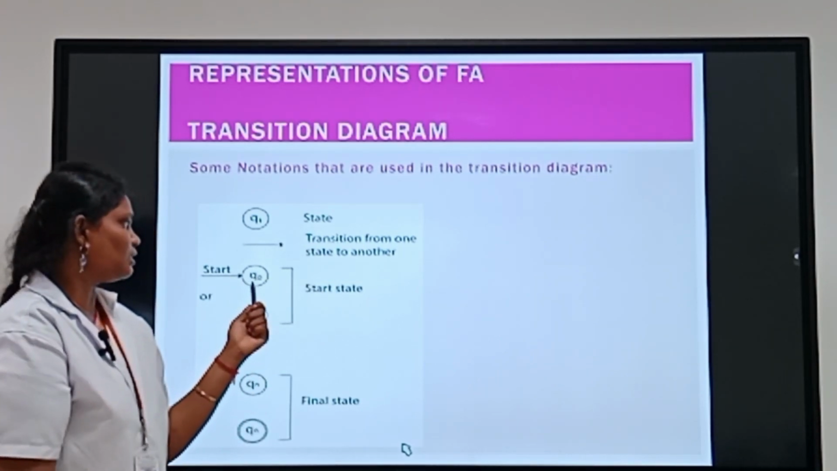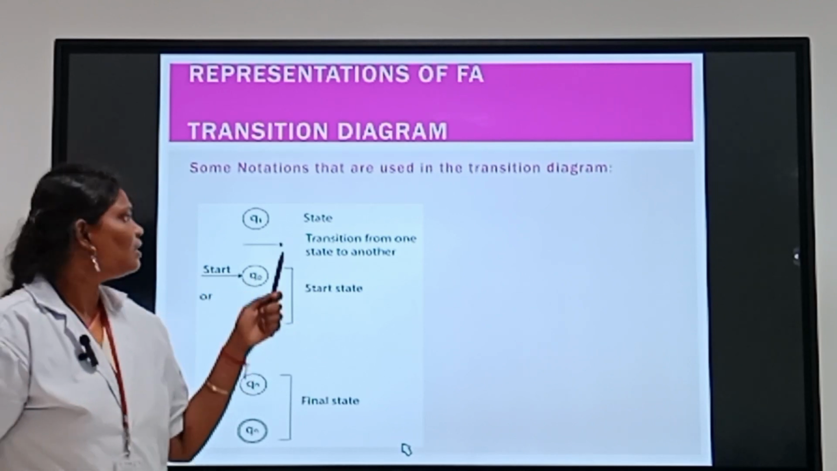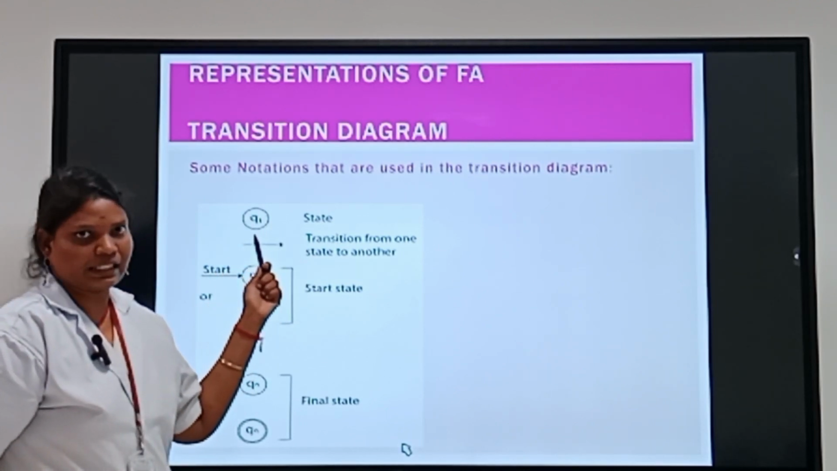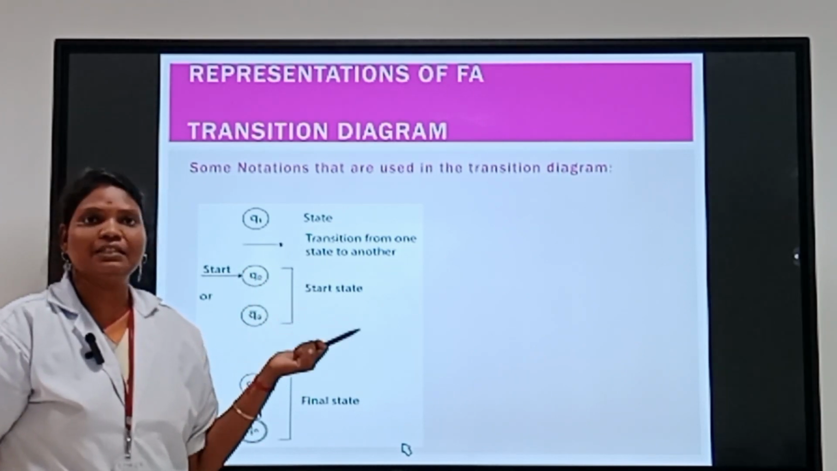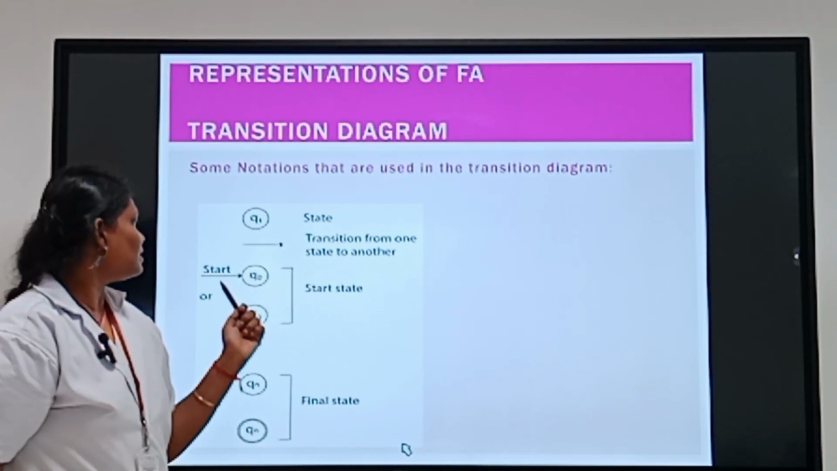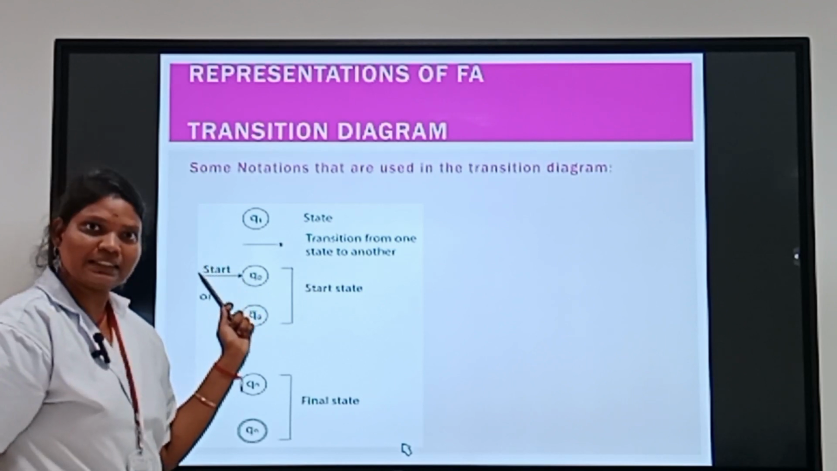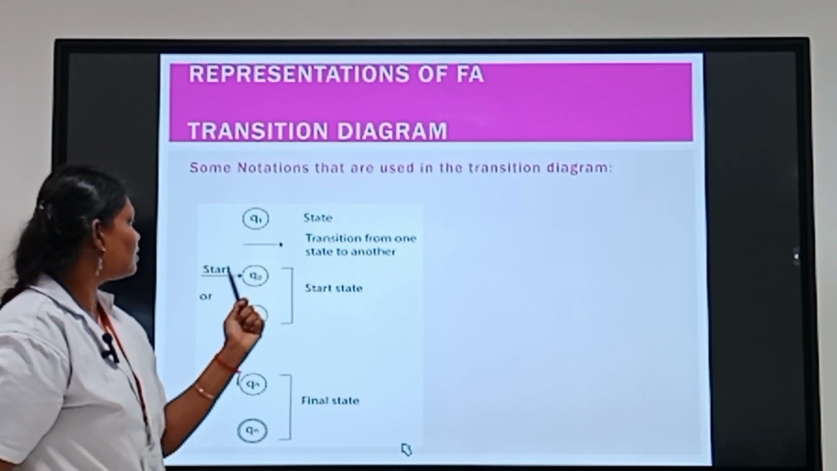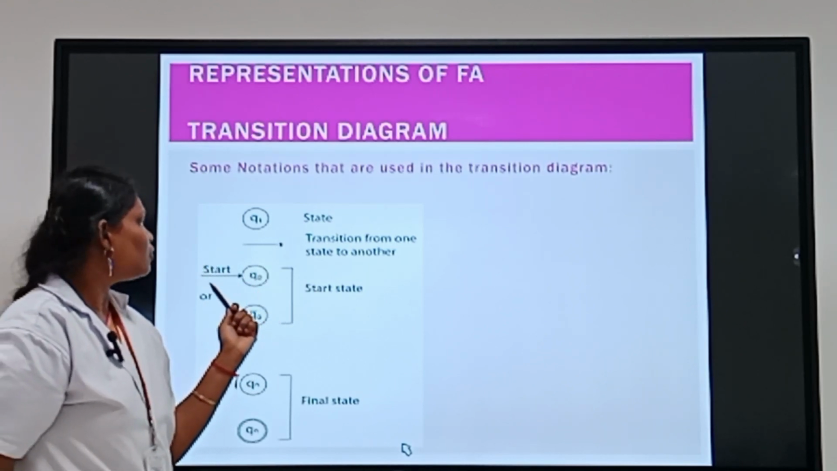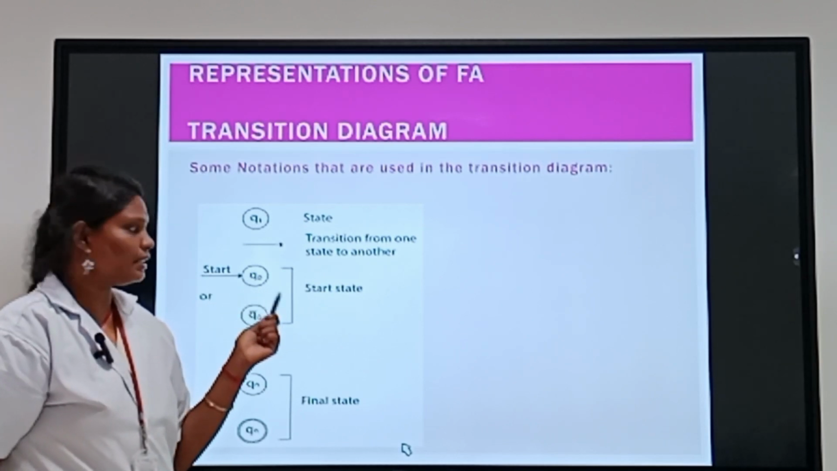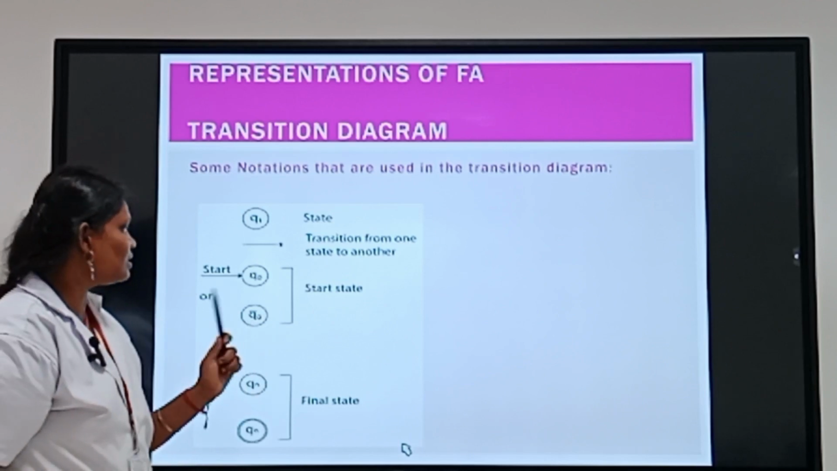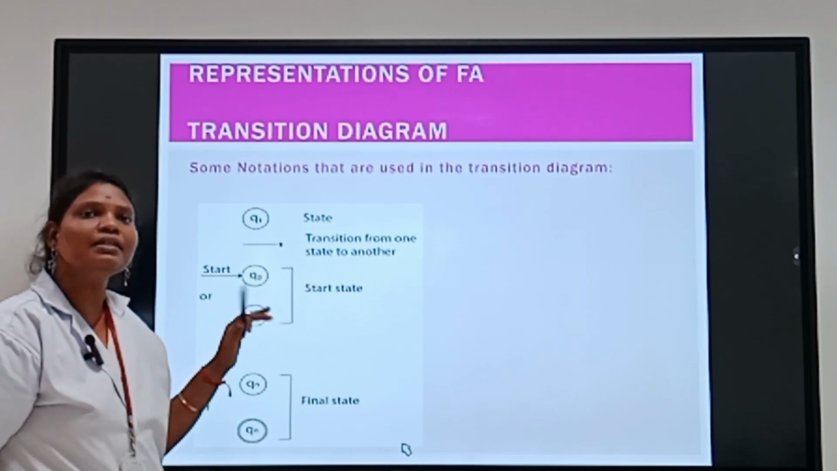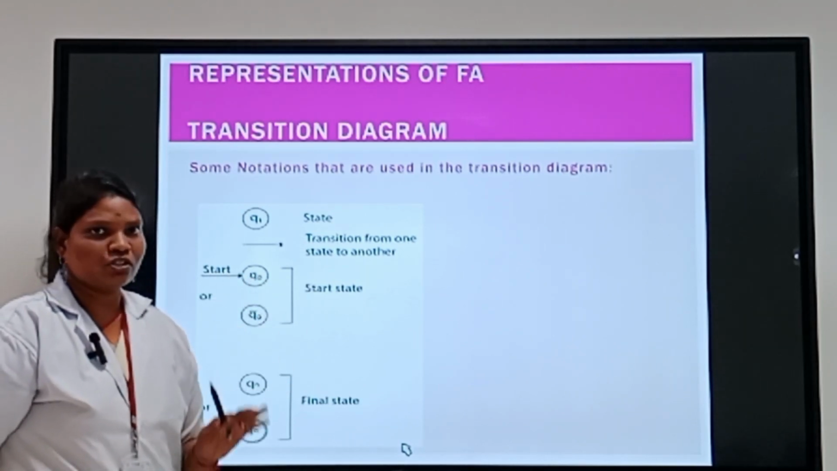Then next one is the starting state. Here, Q1 is a normal state, which we can also call an intermediate state. But for a starting state, you have to put an arrow mark at the front of the circle, which represents the starting state. Another way is to put a minus symbol, which also means the starting state, because these two represent the same start state.